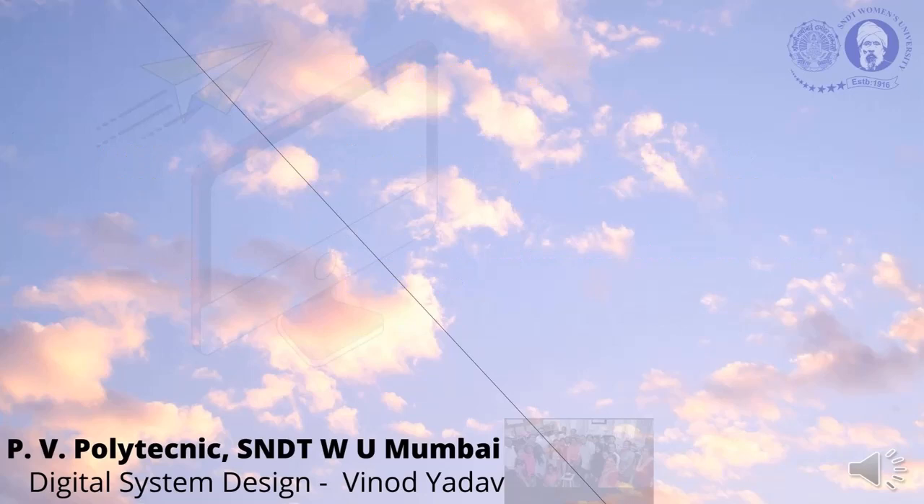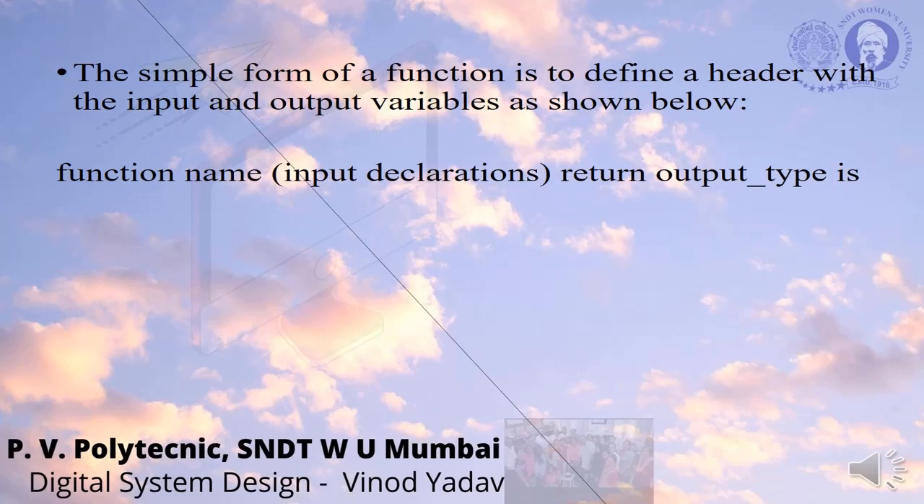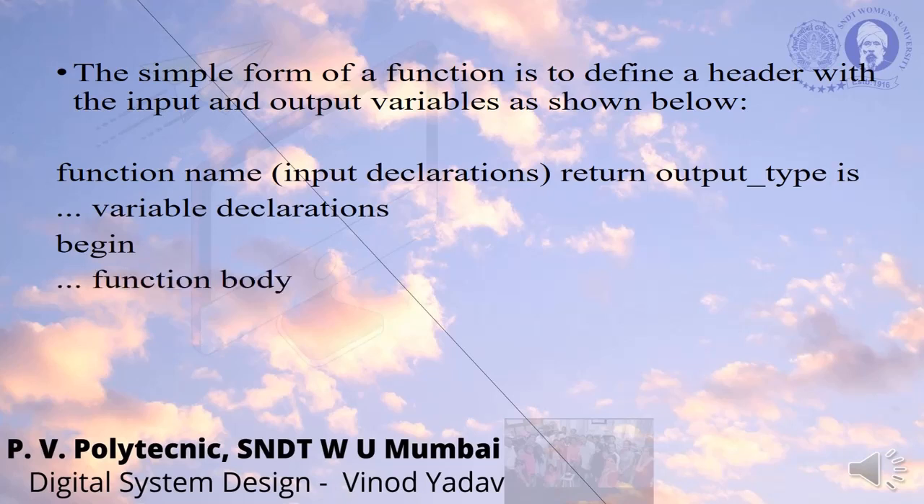Next, the simple form of a function is to define a header with the input and output variables like this: function name, input declarations, return output type is. This is the way you describe a function. Then your variable declarations, then begin, and then end function. You can remember that this is similar to the architecture structure. We write the function name, then in brackets the input declarations, and return output type is, and then we end it.